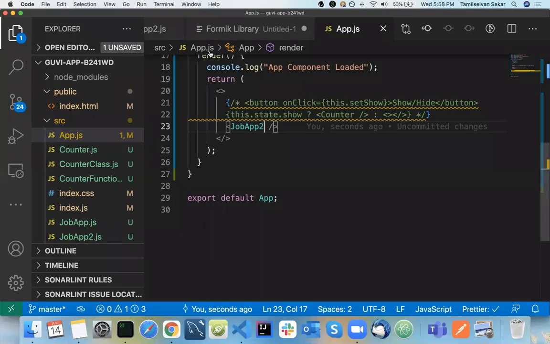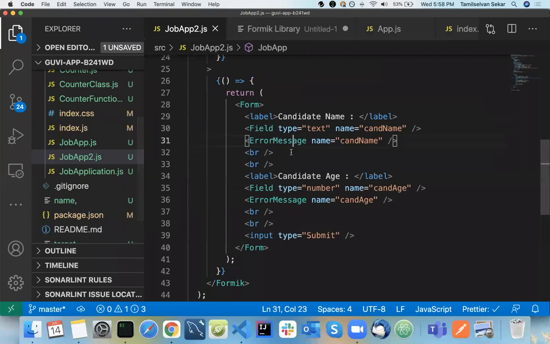No difference at all. But you have reduced your code to very simple. See here now, you need not have handle change. You need not have handle submit over here in your form. You don't need any other things. You don't need to add a condition like errors dot candidate name and touch dot candidate name, other things. Everything will be handled by your Formik itself. Okay. A field, a form, a label, a field, and its corresponding error message. A label, corresponding field, the error message, and finally input type submit.